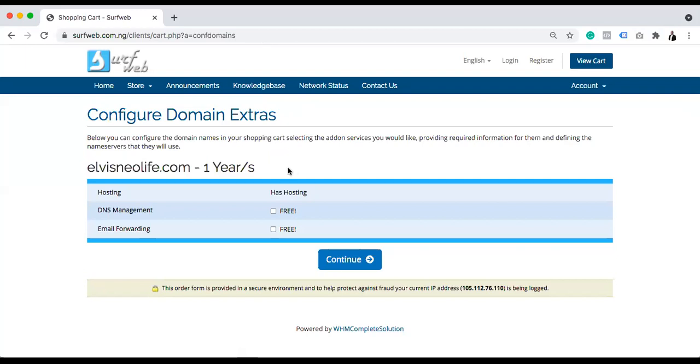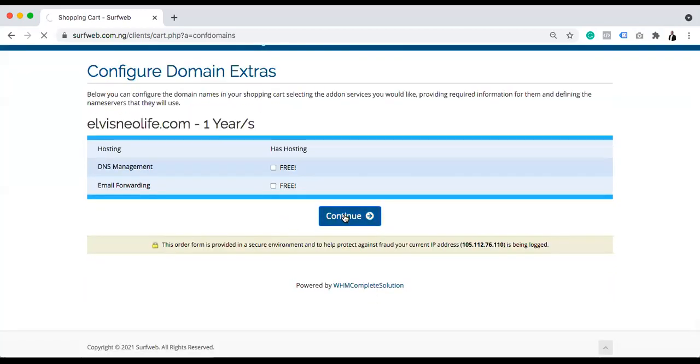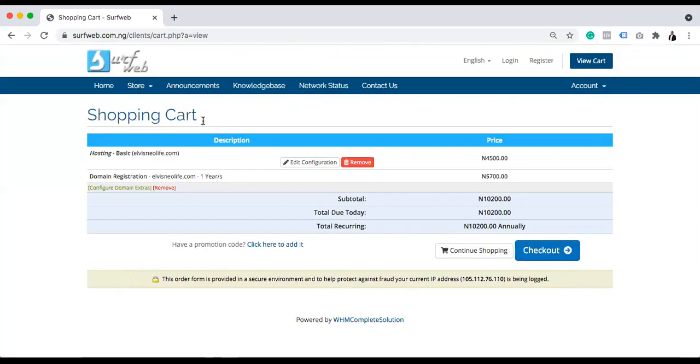So it's going to add both the domain and hosting together. You click continue and you pay by either bank transfer or card payment. This same seamless process can happen in any web hosting company. So for the purpose of what we want to do this evening, domain name and hosting is ready. All we have to do is build. You can see the total of everything with .com is actually 10,200: 57 for the domain, 45 for the hosting. Then you just go to checkout, fill the form, then you pay, right? So that's how you get domain and hosting.